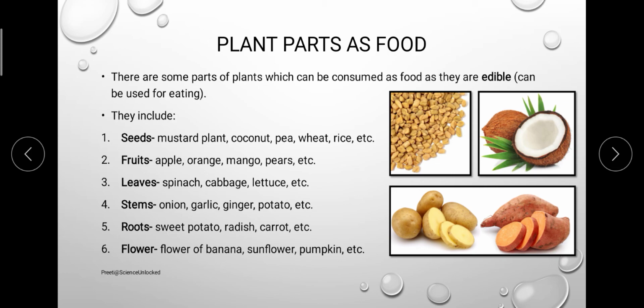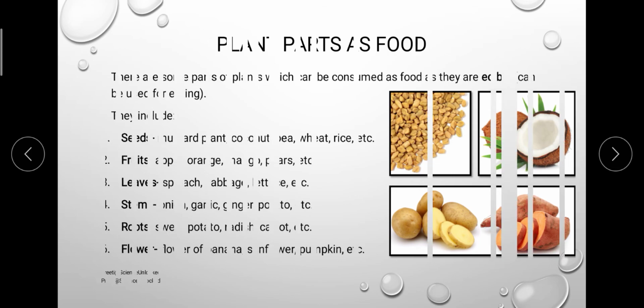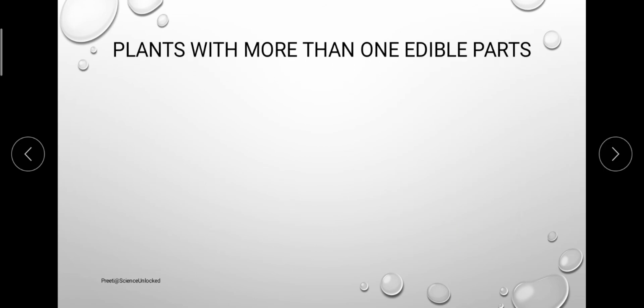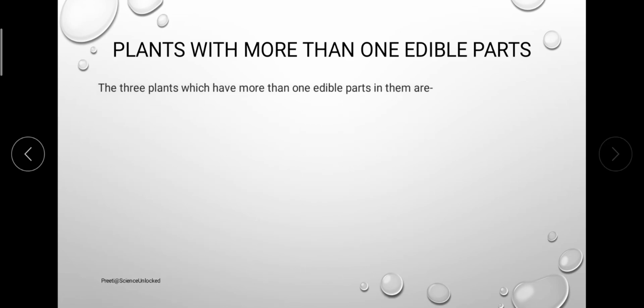On the contrary to that, a particular plant may have more than one part as an edible part. For example, we were talking about the orange plant. In case of the orange plant, we will see that we are consuming the fruit out of it, not the seed. But we do have some examples. For example, we have banana,